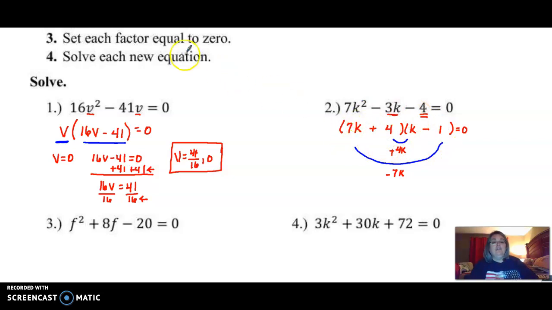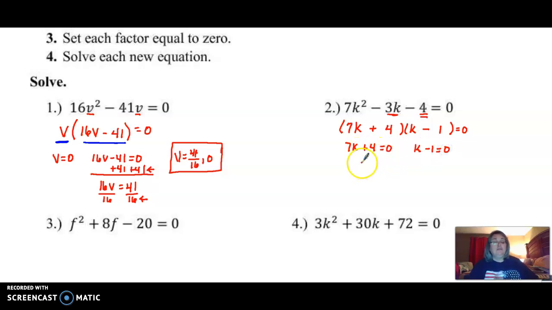So all that factoring that we've been doing the last couple of days has helped us to get ready for that. Now remember I mentioned earlier about writing this in pencil, so then you can easily erase that, and it doesn't interfere with the work that we're trying to do. Once we have our 2 factors, we're going to take each of those factors and set them equal to 0, and then solve each one.